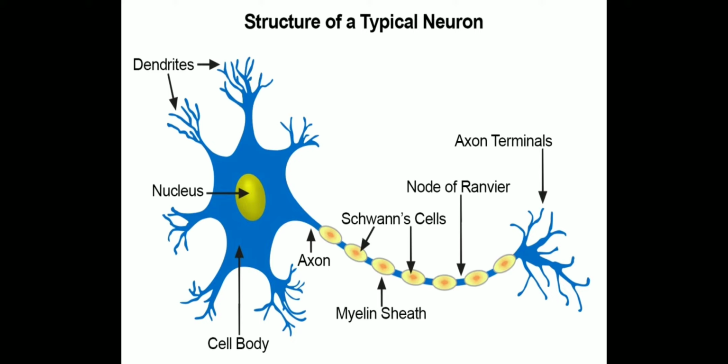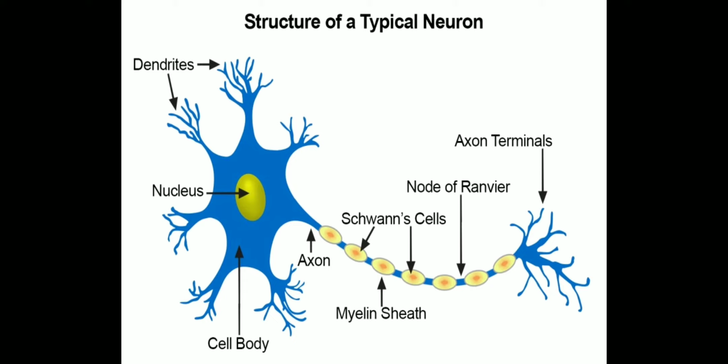Axon is enclosed in a fatty sheath. That fatty sheath is called myelin sheath. The outer covering of myelin sheath is neurilemma. Myelin sheath and neurilemma are parts of another cell called Schwann cell. Schwann cell shows a nucleus at the periphery.